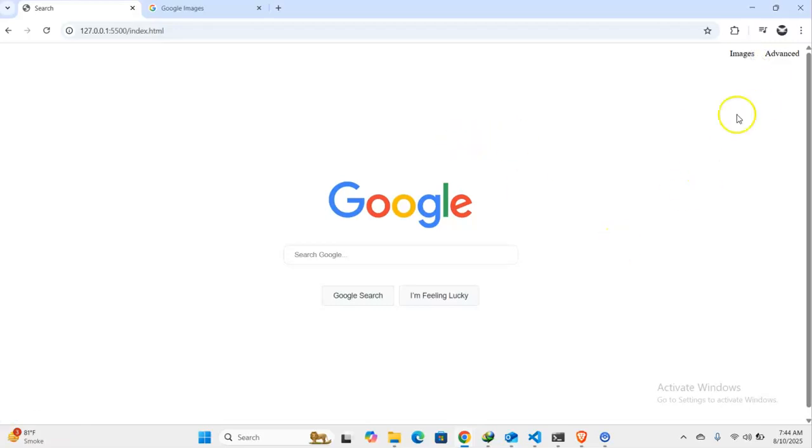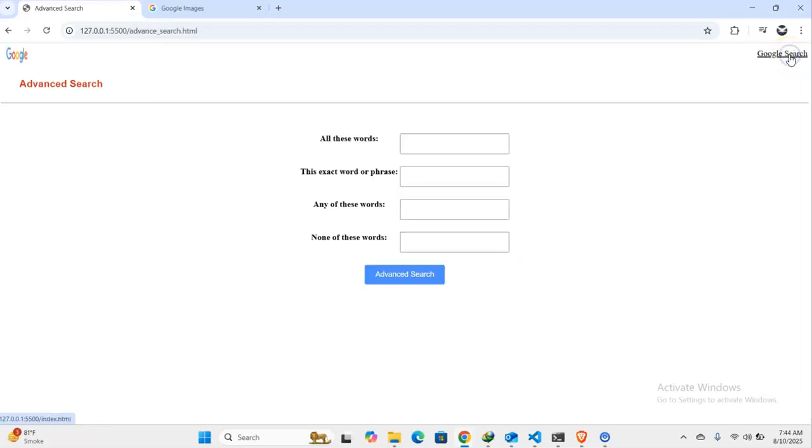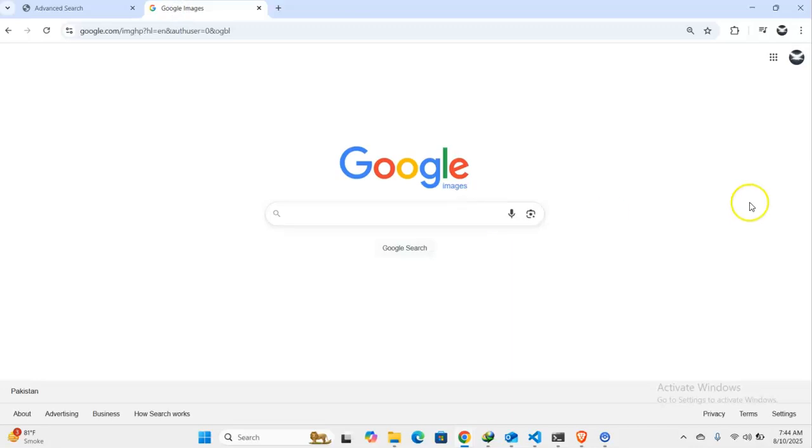Okay, and lastly, we will explore our advanced page. Our advanced page will have some input fields, a button, and two hyperlinks basically. If I tap on any of these fields, you will see a blue outline which replicates the official Google Advanced Search page.